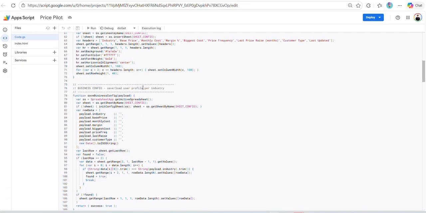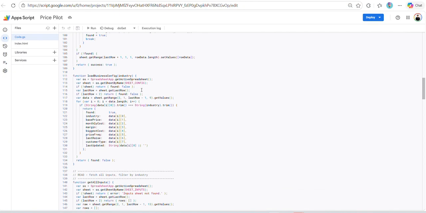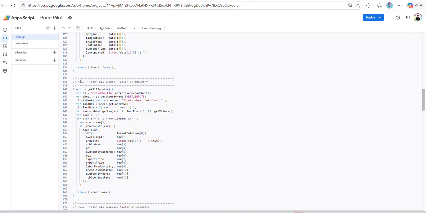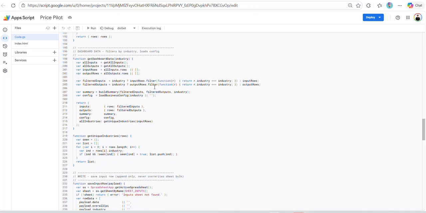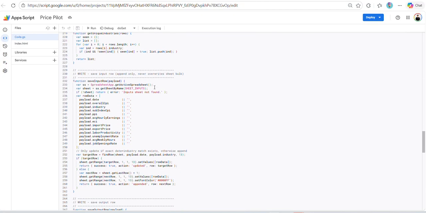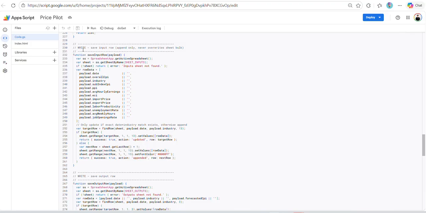Right here, save and load user profiles. It's kind of the task that I'm giving them each time I have a problem. Read, I want them to fetch all the inputs, filter. We had a problem where it wasn't filtering by industry and just giving you the same thing every time. So you can see each one of these was a time where I had to write a new prompt, put in a new code, and fix something.